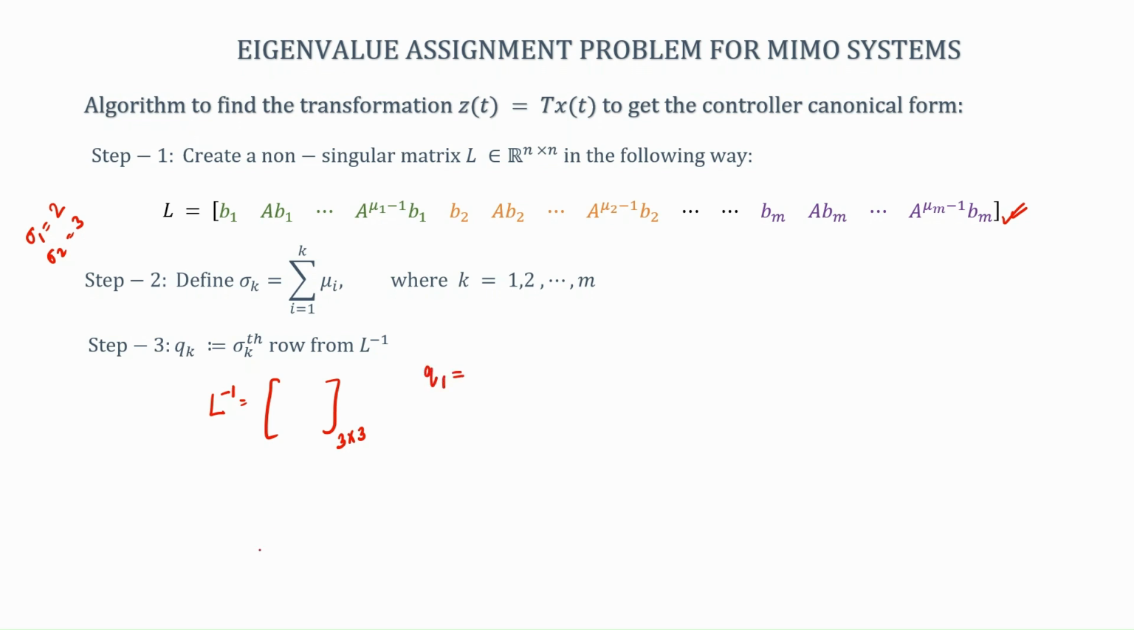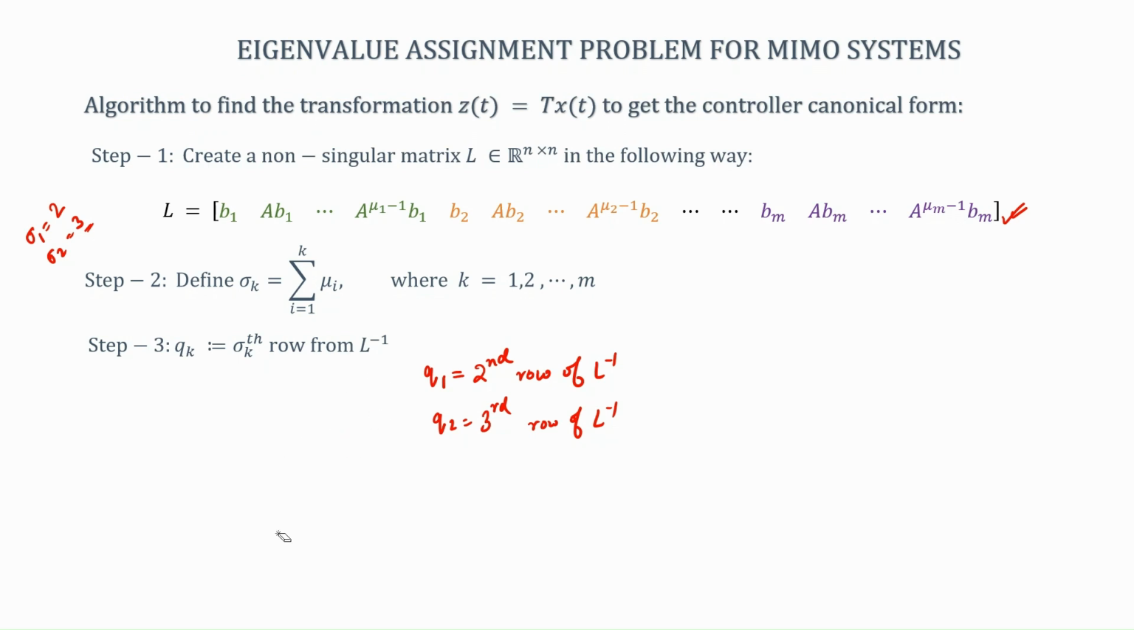Q1 is the sigma 1th row of L inverse. But what was sigma 1? Sigma 1 was 2. So, that means I am talking about the second row of L inverse. What is Q2? Q2 is the sigma 2th row of L inverse. What is sigma 2? 3. So, I am talking about the third row of L inverse. Okay. So, K was from 1 to 2 in this case. So, I do not have to go more.